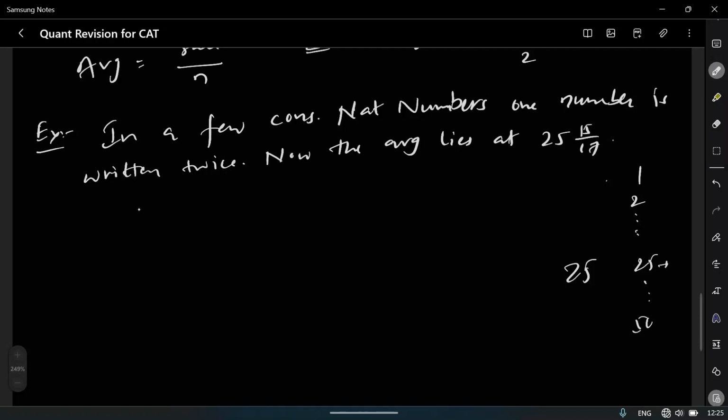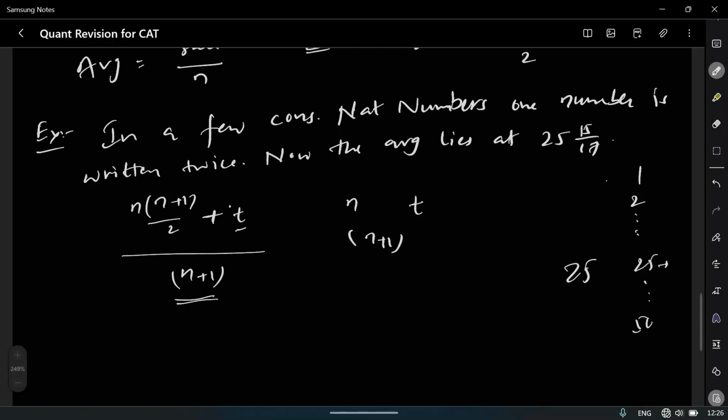Normally, average is sum of natural numbers by number of numbers, right? Let us suppose there are n natural numbers. Sum of n natural numbers is n into n plus 1 by 2. Let the number t be repeated twice, so we add the t here. Now the number of natural numbers is n plus 1. And this average equals 25 15 by 17.